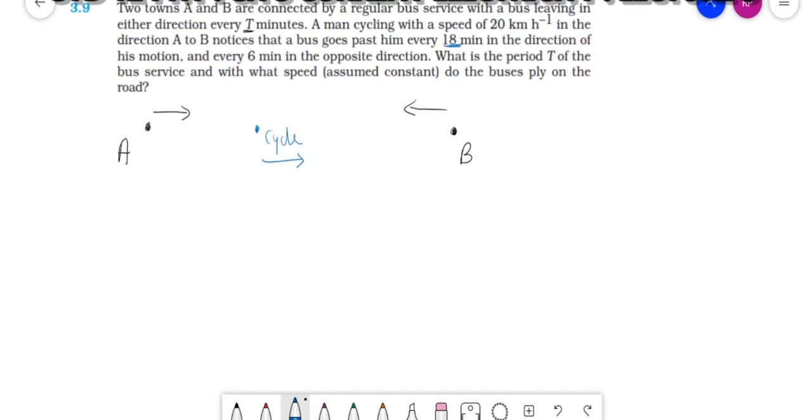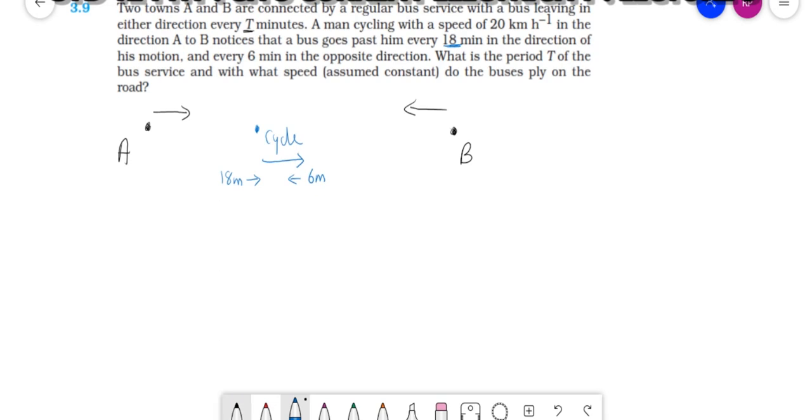And in the opposite direction, a bus passes him every 6 minutes. Now, what is the period T of the bus service?